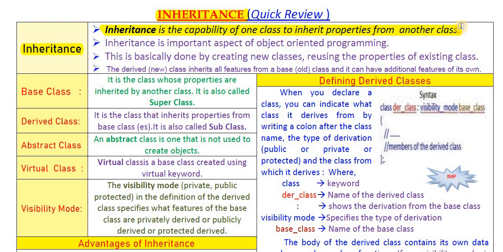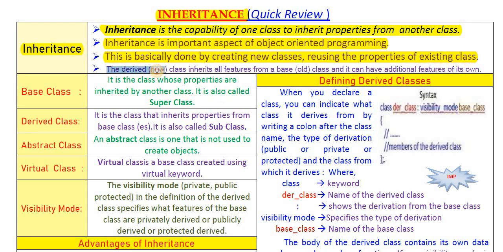Getting properties means inheriting, and this process is called inheritance. Inheritance is basically done by creating a new class reusing the properties of an existing class.